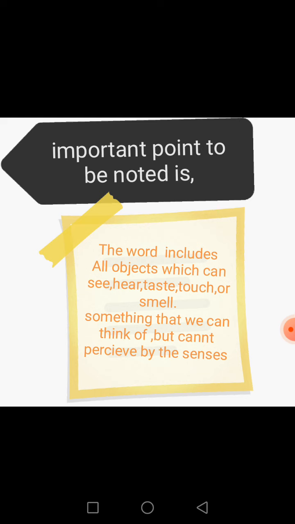Guys, in this sentence, if we focus, then we will come to know about the noun that it covers all the objects, guys, which you can see. For example, you can see many things around you. If you focus on your room now, or anywhere, in any place, if you are there now, then focus on all of them.